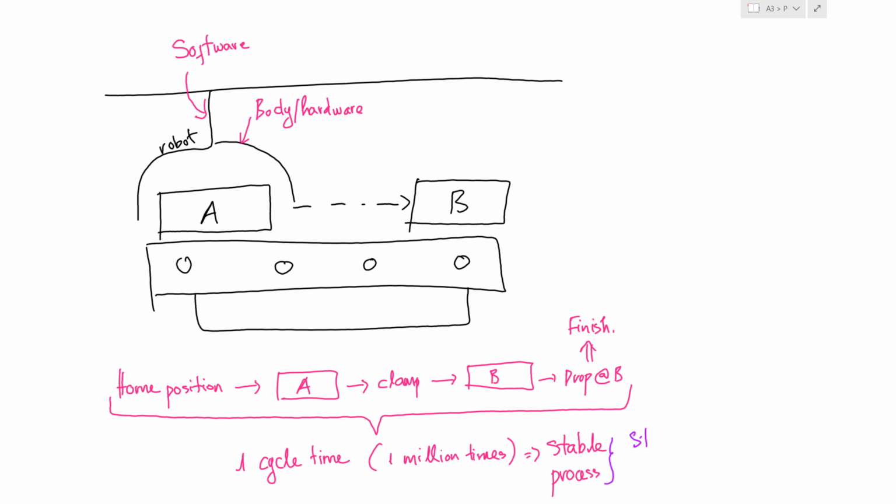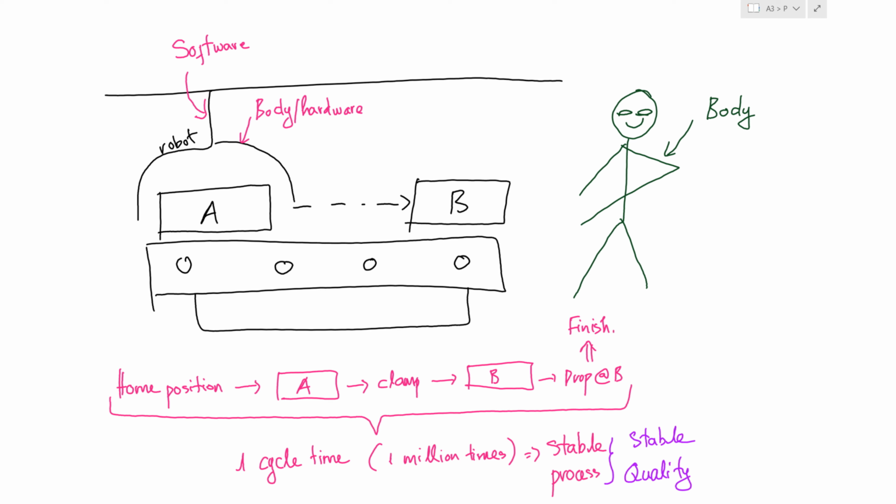Now, if I do not have the robot, it means I need to do the action by man. And also the man has the body, same as the robot, which we can call the hardware. Next, the man has the mind, or software. And here is the action of the man. Firstly, the man will move to the box at A. Then he will pick up the box.